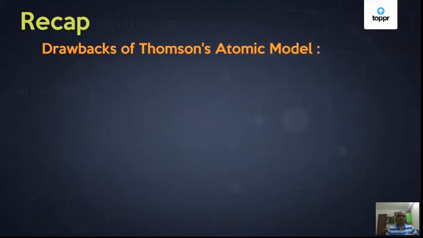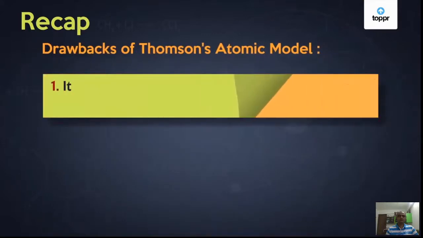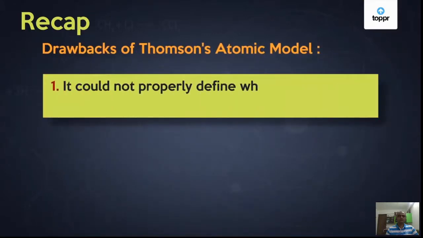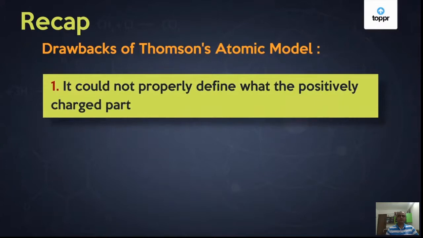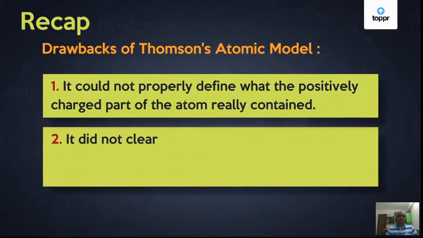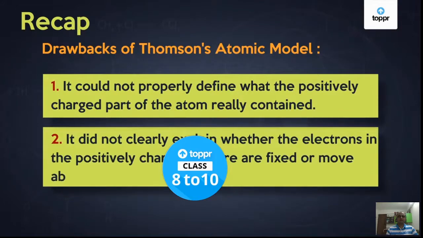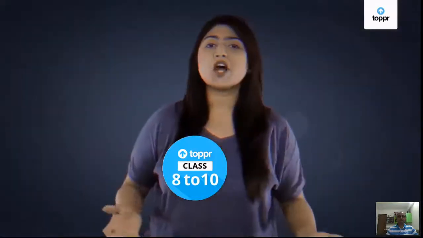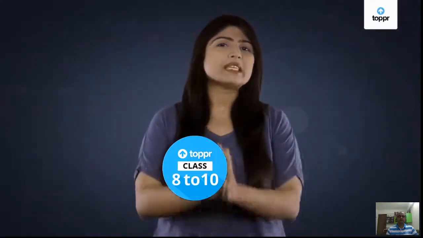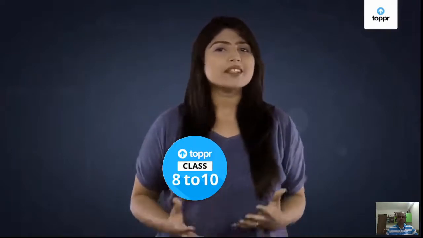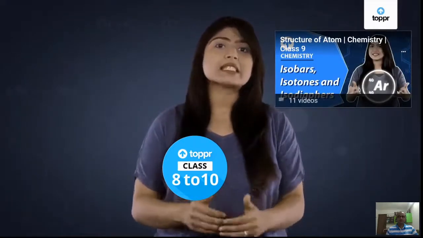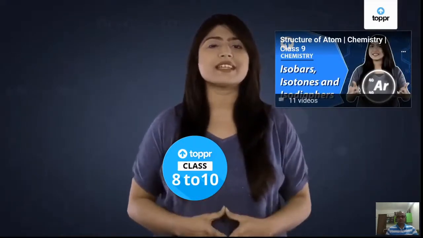The drawbacks of this model are: it could not properly define what the positively charged part of the atom really contained. It did not clearly explain whether the electrons in the positively charged sphere are fixed or they are moving about randomly. That's all about Thomson. We'll meet again to see how another great scientist took us a step further in understanding the atom.